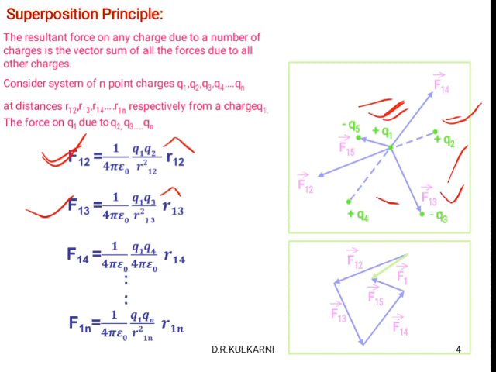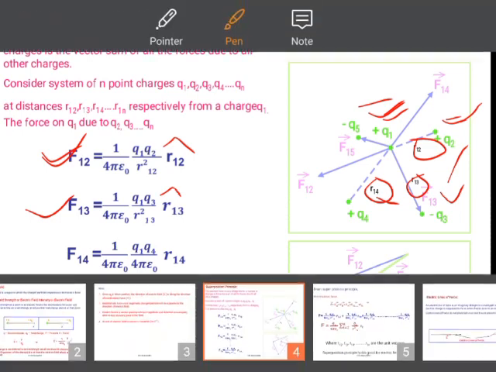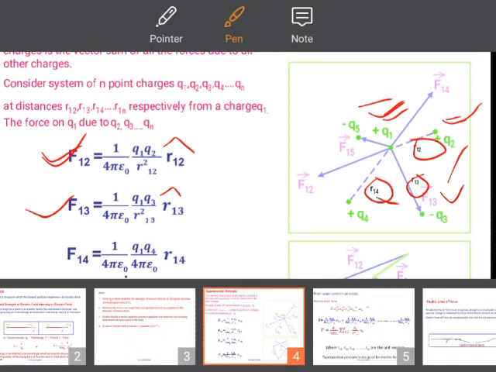The force for n charges is F1n equals 1 by 4 pi epsilon naught, Q1 Qn divided by R1n square, R1n cap. These are the expressions for the electrostatic force. Then we take the vector sum of these. R12, R13 are the distances between Q1 and Q2, Q1 and Q3, Q1 and Q4, and so on up to Q1 and Qn.